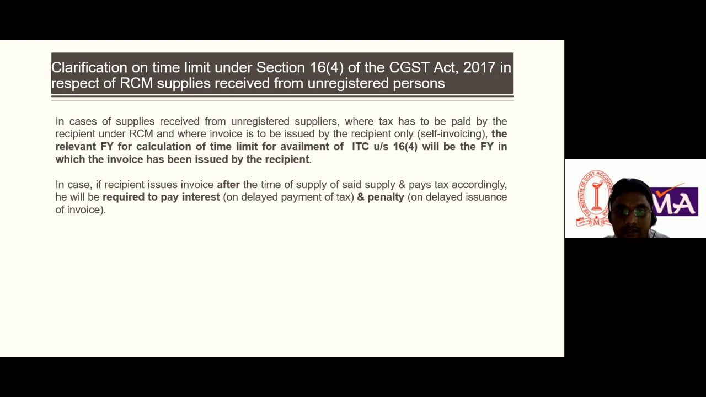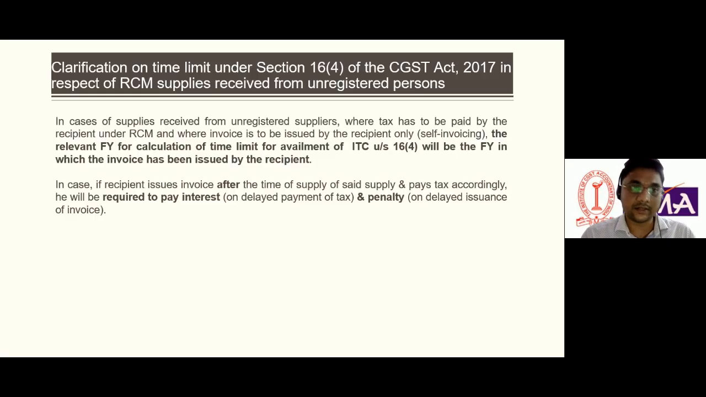So this is the big relief given by the government to those who have taken services from unregistered suppliers. For example, a recipient has received a service from an unregistered supplier in the month of August 2024, but he has not paid the RCM liability, and later he got to know he has failed to pay the RCM liability.